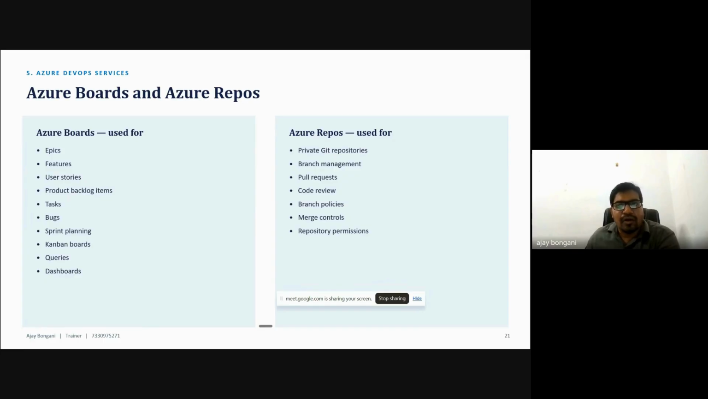But according to our requirement, if the client asks for my code to be stored in Azure Repos, then we can go with this. Then there are private Git repositories, branch management, pull requests, code review, and branch policies. Each concept we will discuss in the general sessions. So majorly we use Azure Repos for these main concepts.